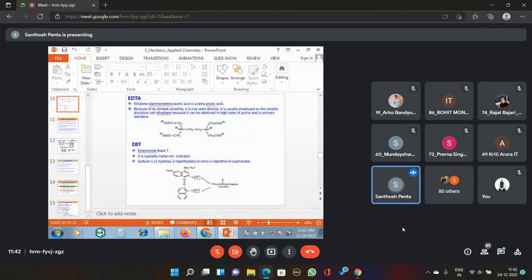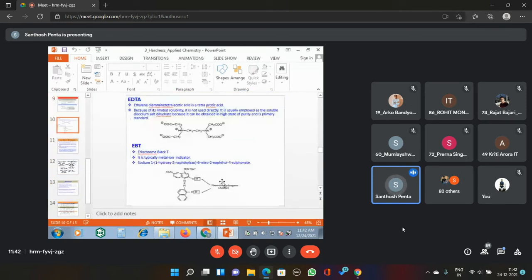Okay, now, chalo, let's start. Our next topic is determination of hardness. How are we going to determine the hardness? What is hardness, we had discussed. Then how are we going to determine it? The determination is very simple. There are different methods. The first method is the EDTA method.